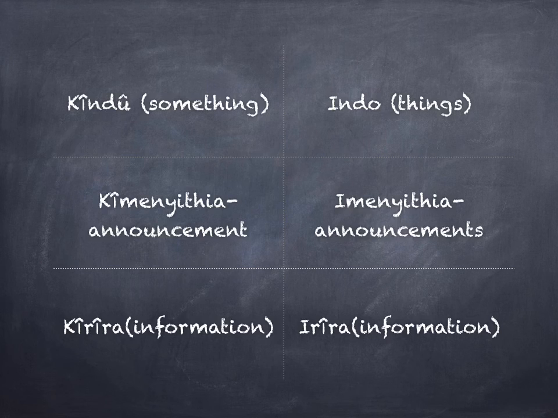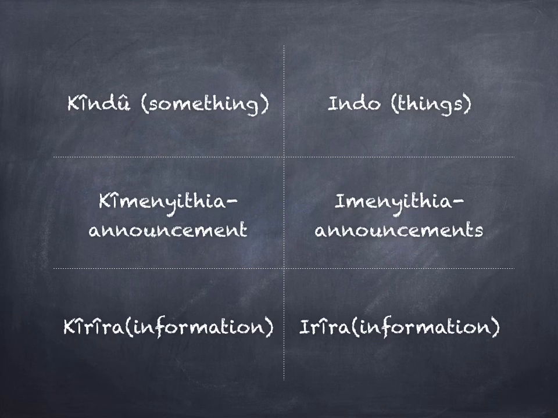Next, we have a single announcement referred to as kimenyithia, while many announcements then become imenyithia. Hence, kimenyithia, singular, imenyithia, plural. Single information is known as kirîra, while various information is known as irîra. Kirîra for singular, irîra for plural.